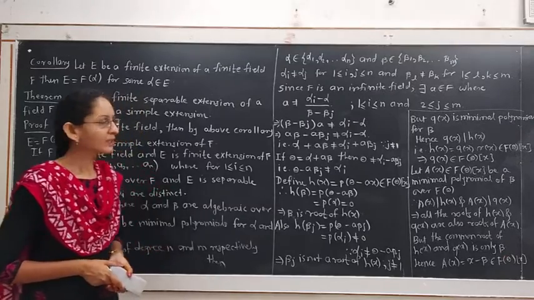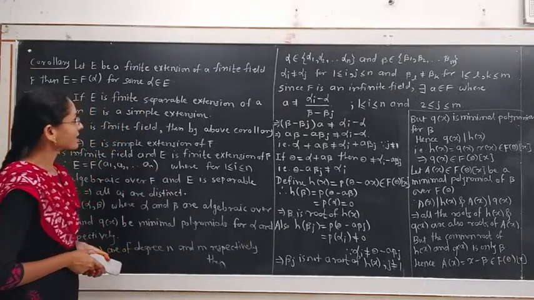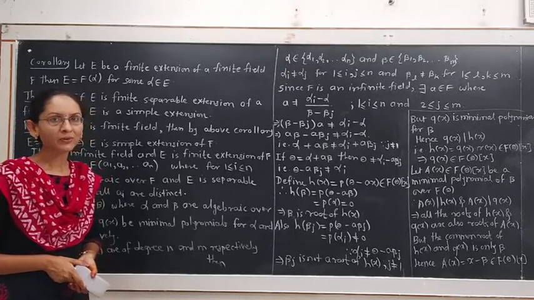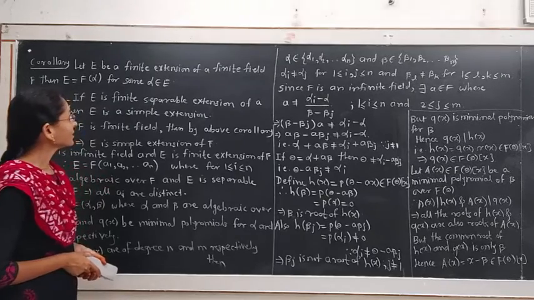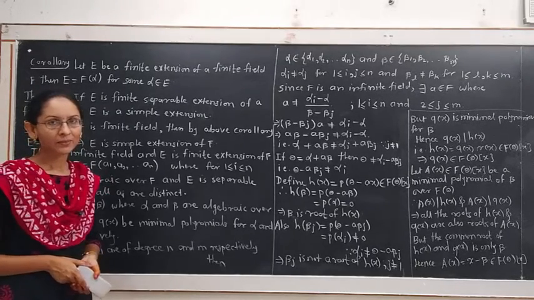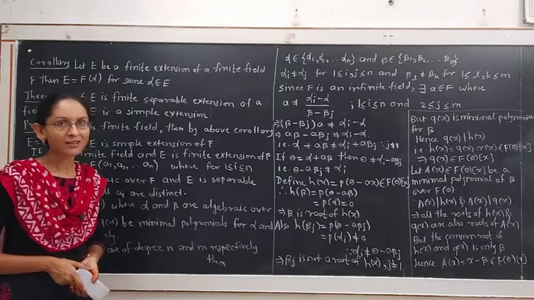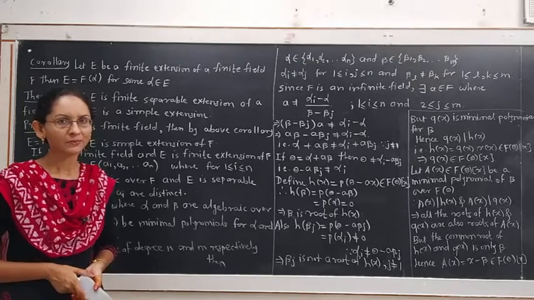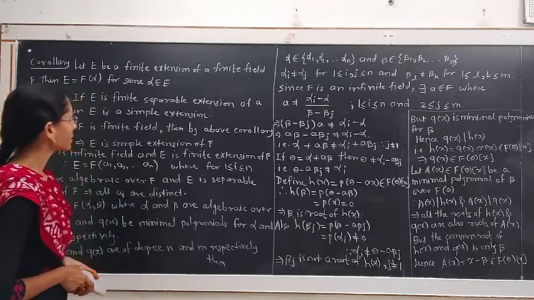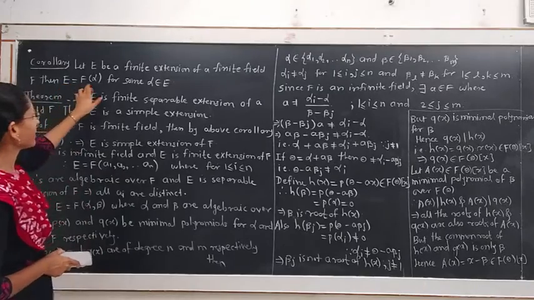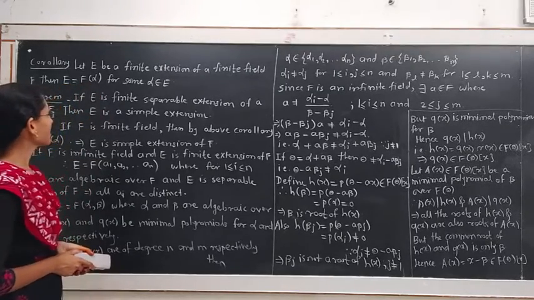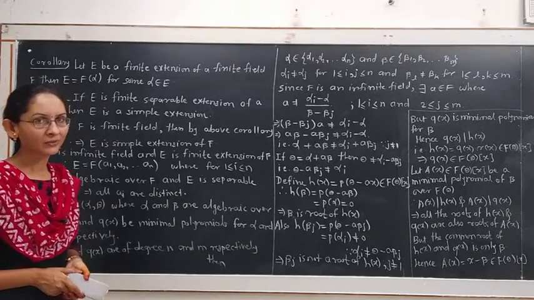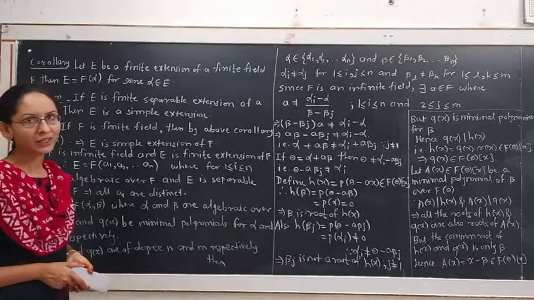We have one corollary: let E be a finite extension of a finite field. Finite field means a field with a finite number of elements. E is a finite extension of the finite field F. That means E is considered as a vector space having a finite number of bases over the field F. Then E equals F(alpha). Then the extension E is generated by an element alpha and the field F, where that alpha belongs to the field E.